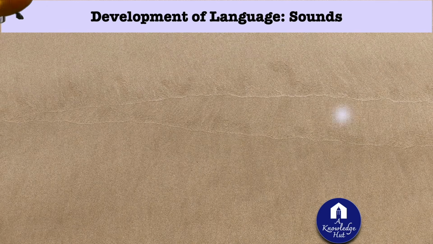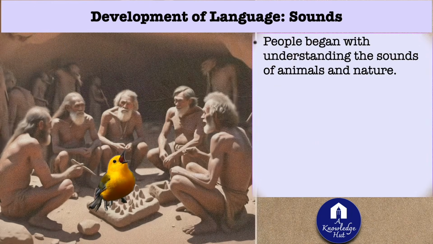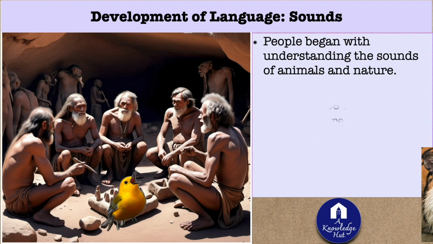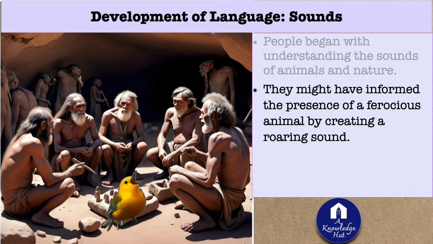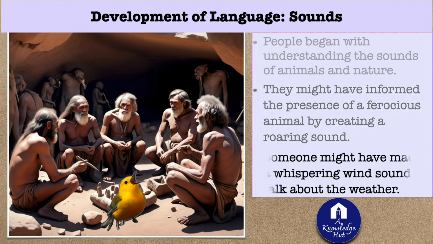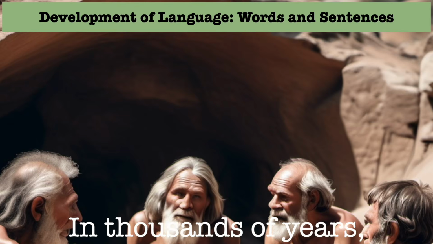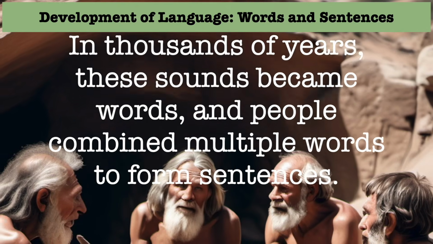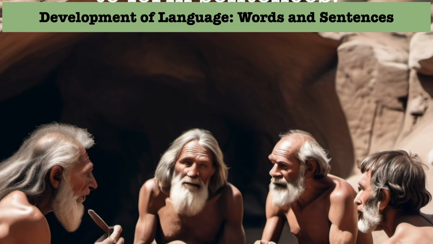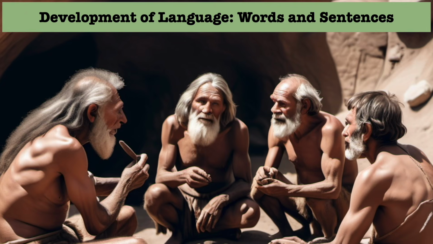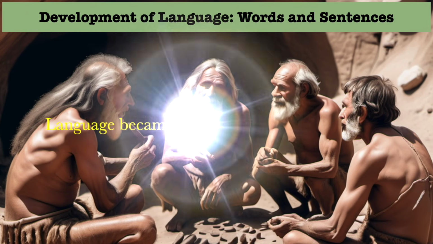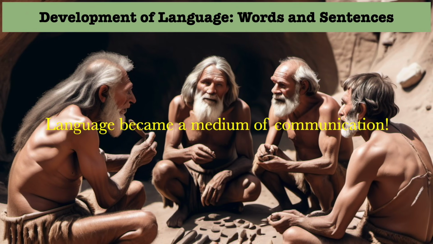People began with understanding the sounds of animals and nature. They might have informed others of the presence of a ferocious animal by creating a roaring sound. Someone might have made a whispering wind sound to talk about the weather. In thousands of years, these sounds became words, and people combined multiple words to form sentences. Slowly, they improvised sentences to indicate the present, past, and future time. This way, language became the medium of communication.